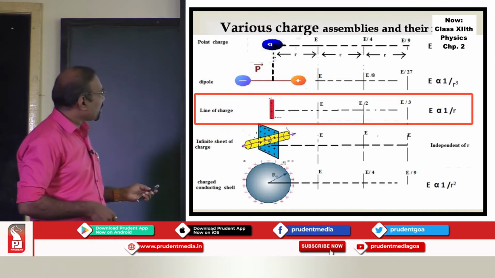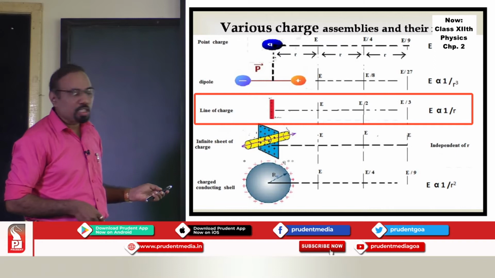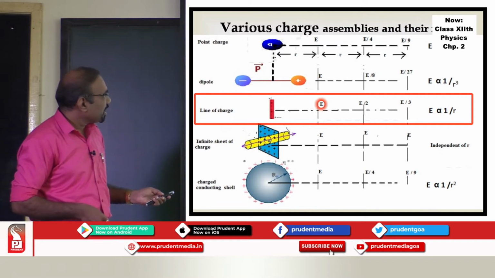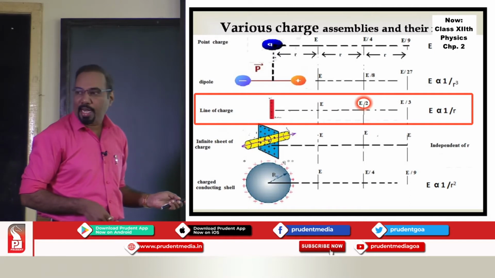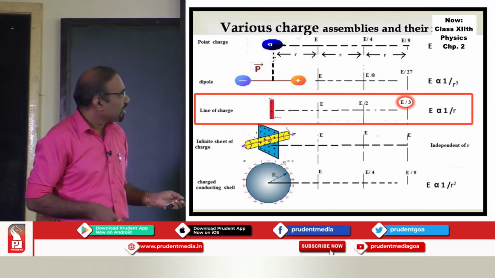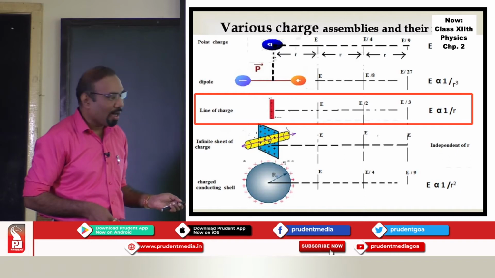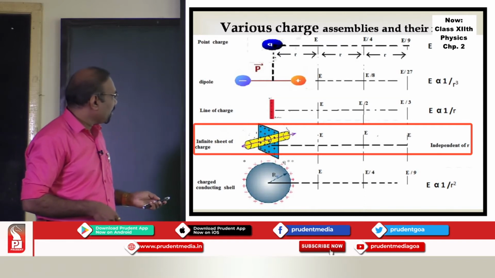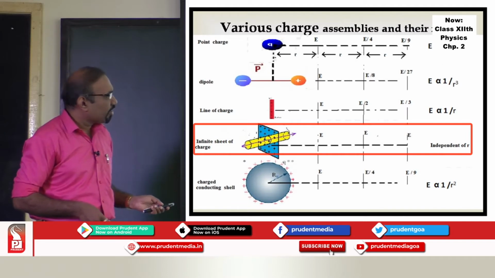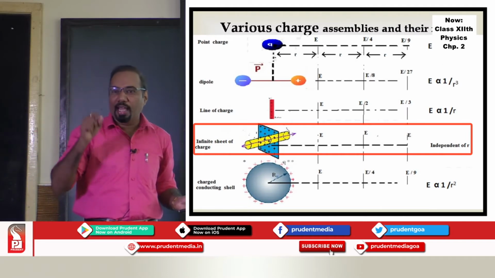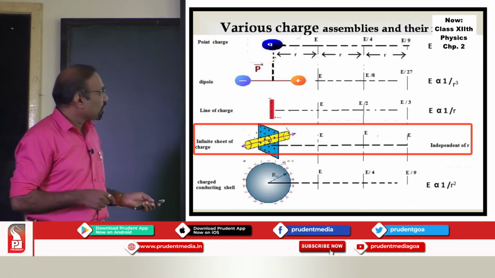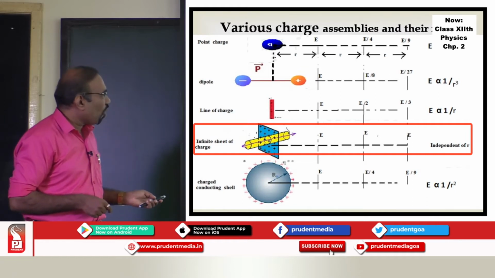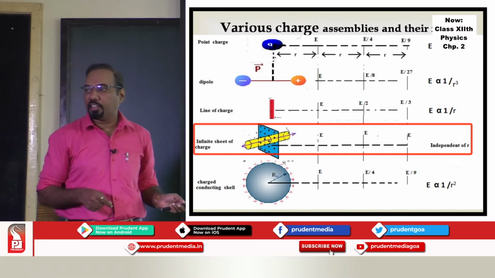Then you have a line of charge, or a charged wire. At distance r, suppose the electric field is E. It is E/2 and E/3 respectively at 2r and 3r, because it is just inversely proportional to r. And if you have an infinite sheet of charge, if the electric field is E at any distance from the sheet, you will have electric field E because it is independent of r and it is giving a uniform field around the infinite sheet of charge.